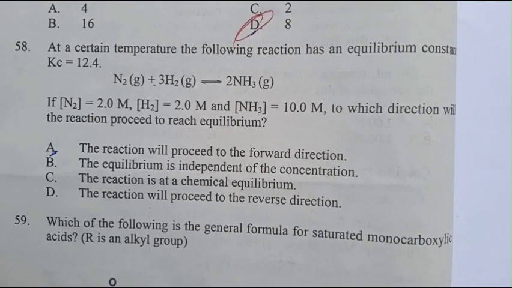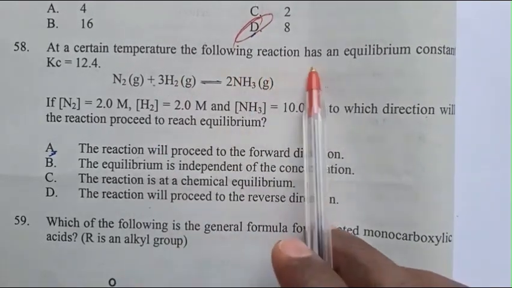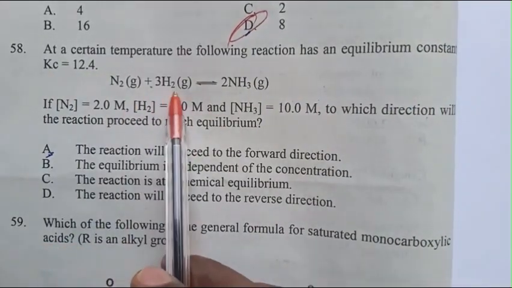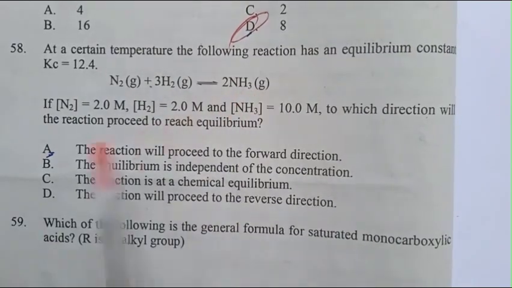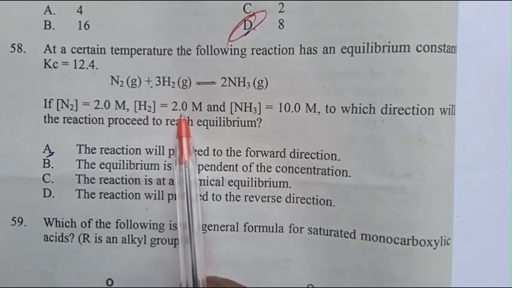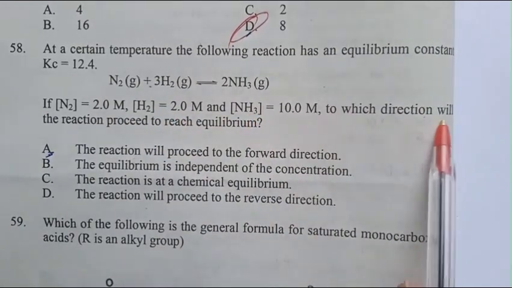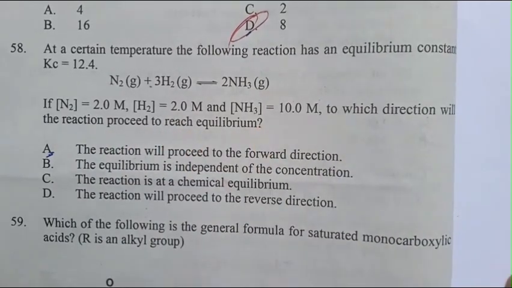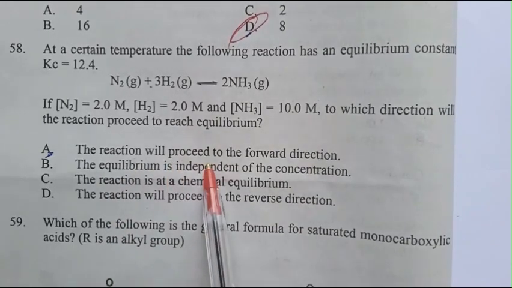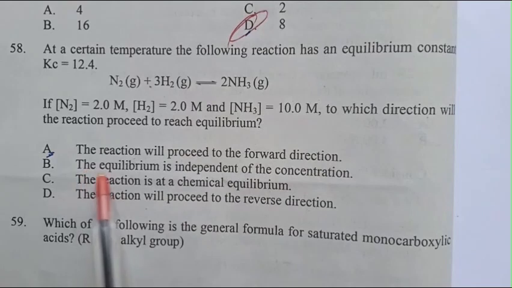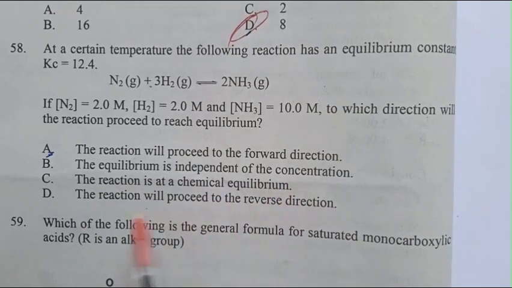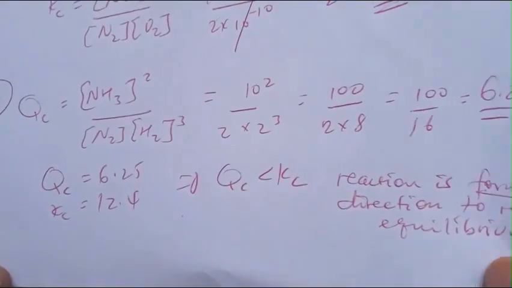Question number 58. At a certain temperature the following reaction has an equilibrium constant Kc of 12.4: N2 plus 3H2 gives 2NH3. N2 is 2 M, H2 is 2 M, NH3 is 10 M. Which direction will the reaction proceed to reach equilibrium? A. The reaction will proceed in the forward direction. B. The equilibrium is independent of the concentration. C. The reaction is at chemical equilibrium. D. The reaction will proceed in the reverse direction.